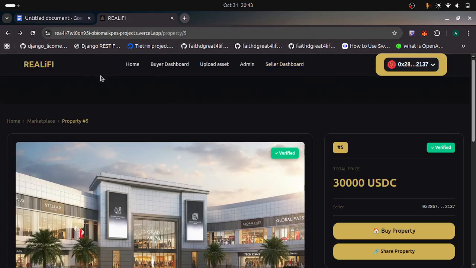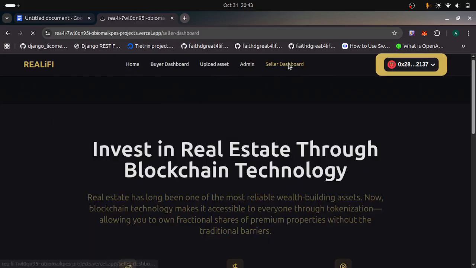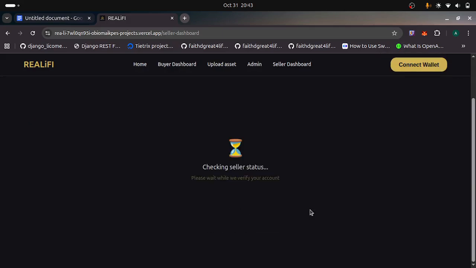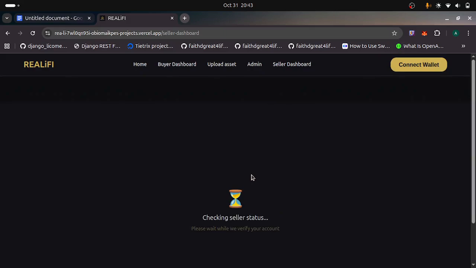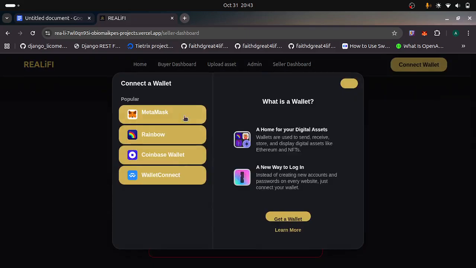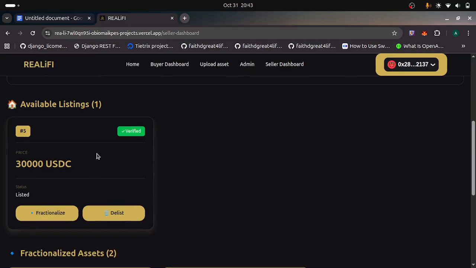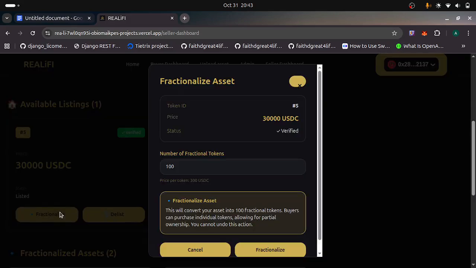Okay, home, then seller dashboard. I have to snap back. Okay, so it checks your status if you're actually a seller. Please wait while we verify your account. Okay, I don't know what happened there. Okay, the wallet. So this is my seller dashboard. Okay, so this is the asset I just created, but I want to fractionalize it. I don't want to sell the whole asset. I want to fractionalize it. So I click on fractionalize.